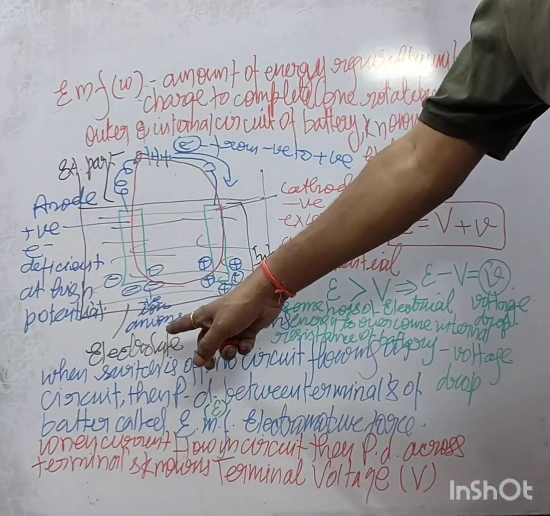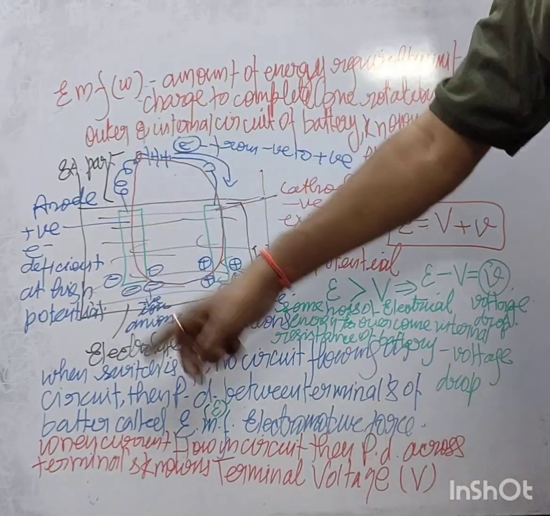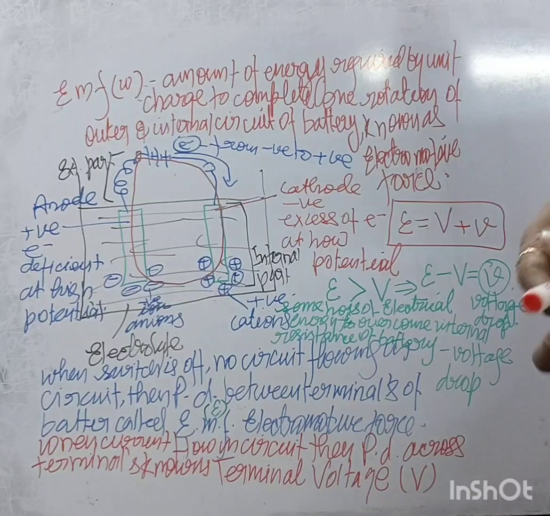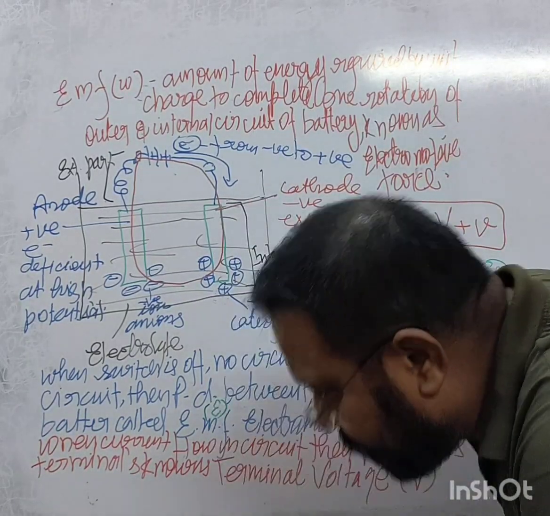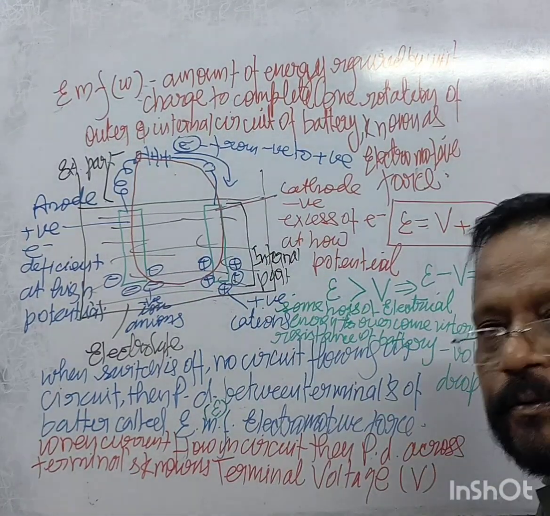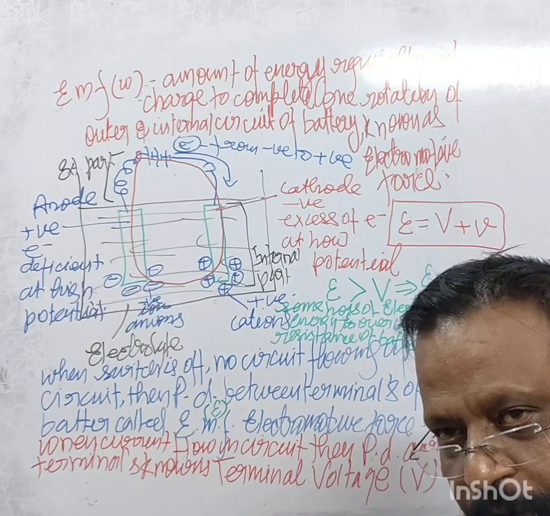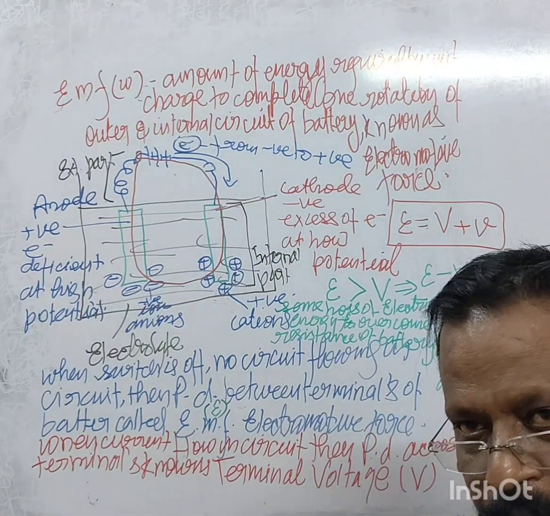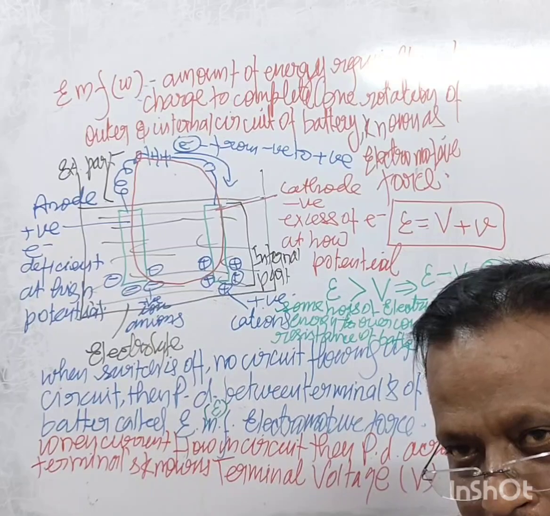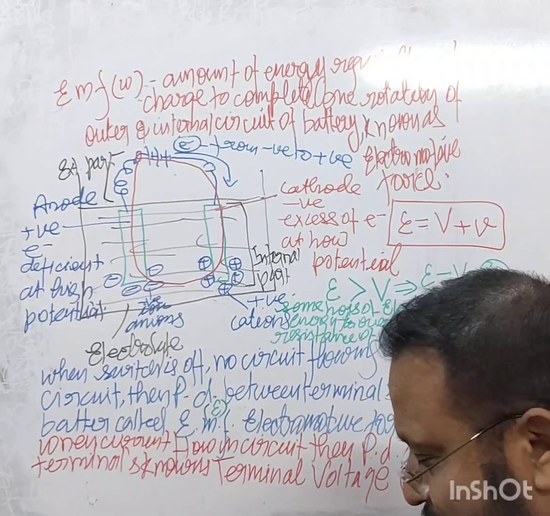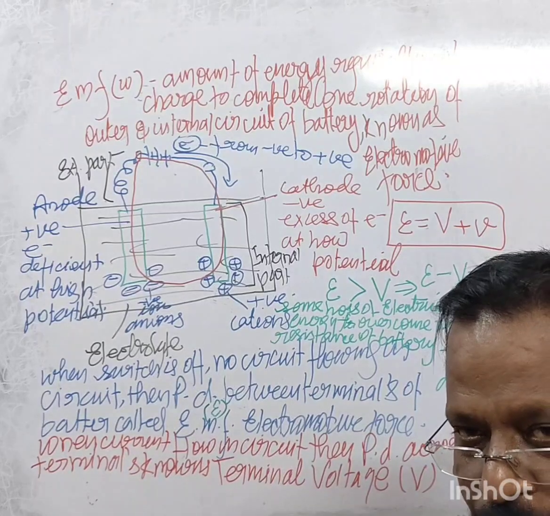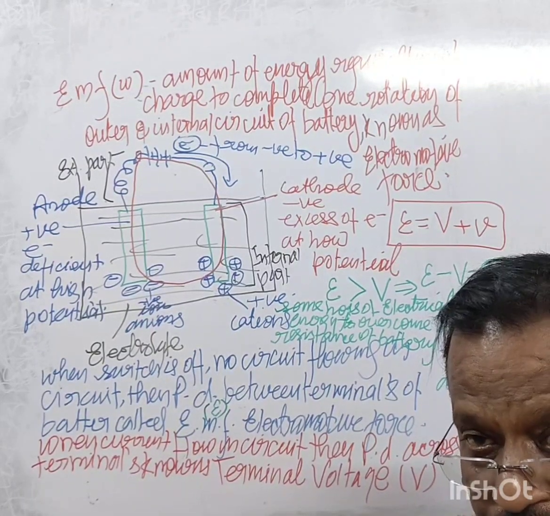Otherwise, when current is not flowing in the circuit, the potential difference across the terminals is known as EMF. When the circuit is closed and current is flowing, it is known as terminal voltage, and the difference between EMF and terminal voltage is known as voltage drop.